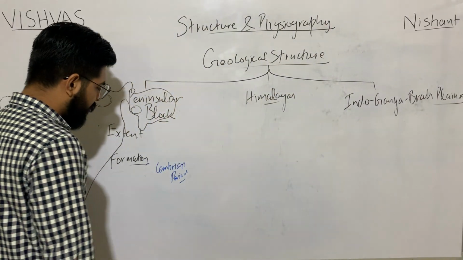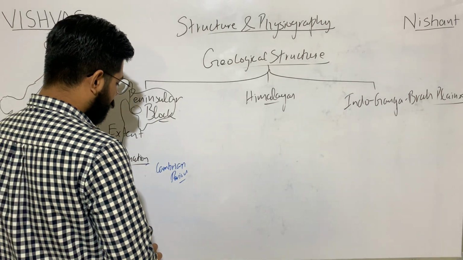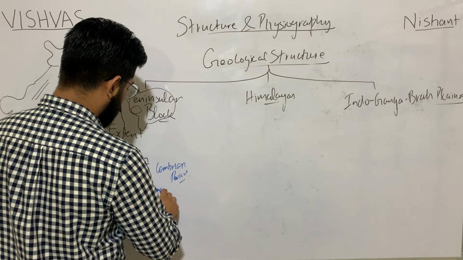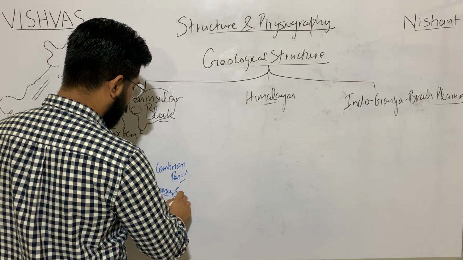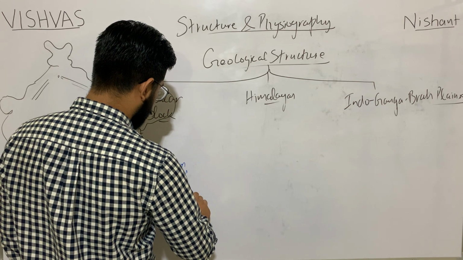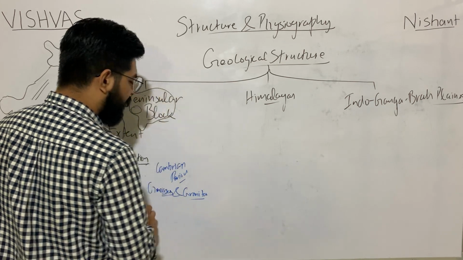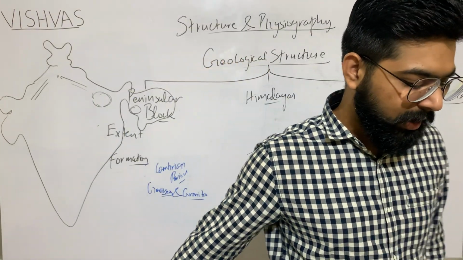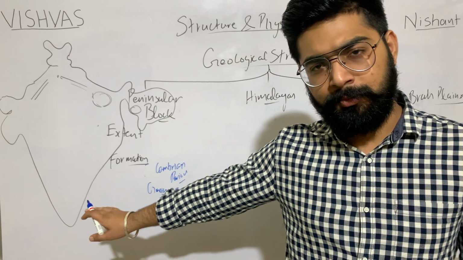Also, it says that the rocks we found are gneissic rocks and granites, which are metamorphic and igneous rocks.